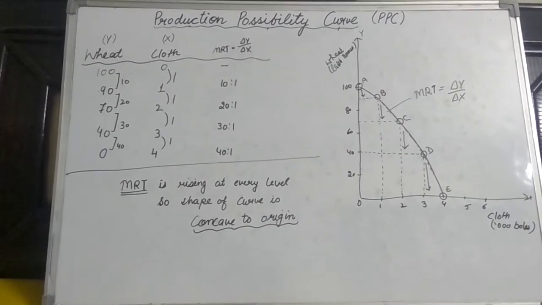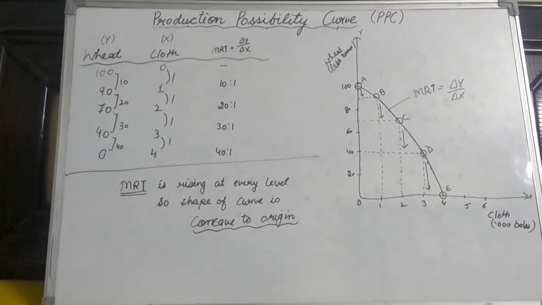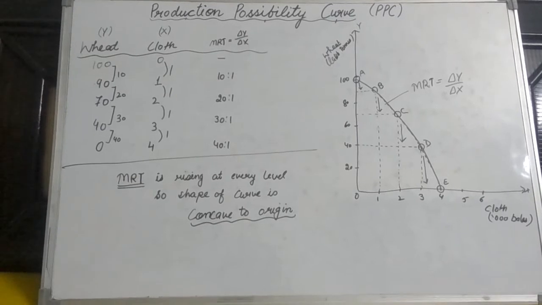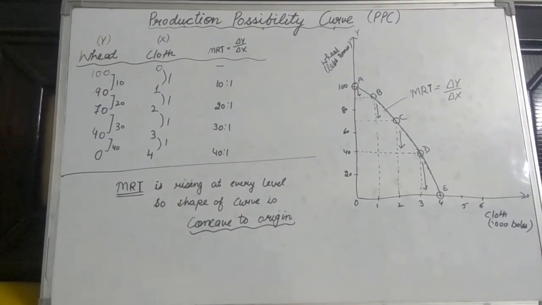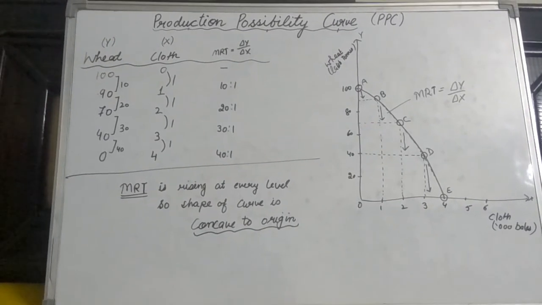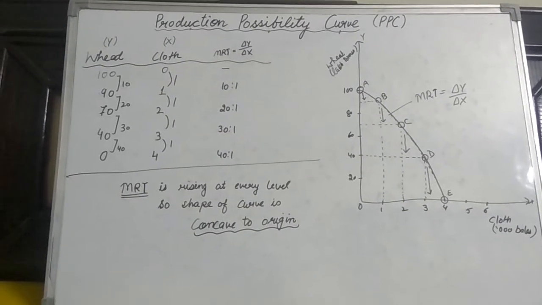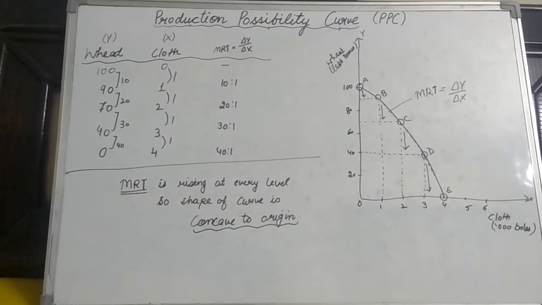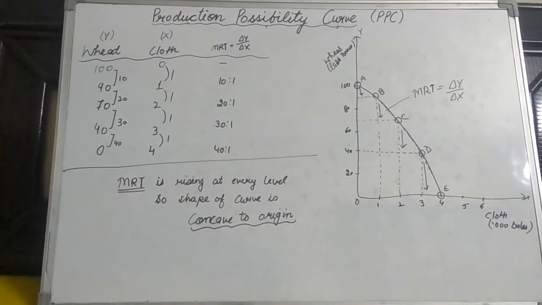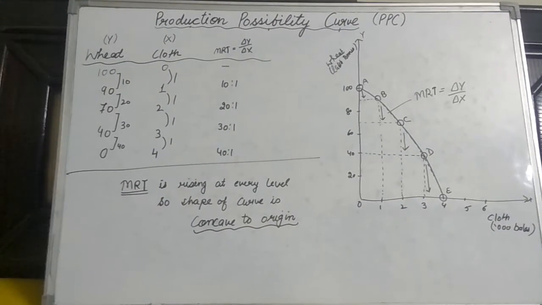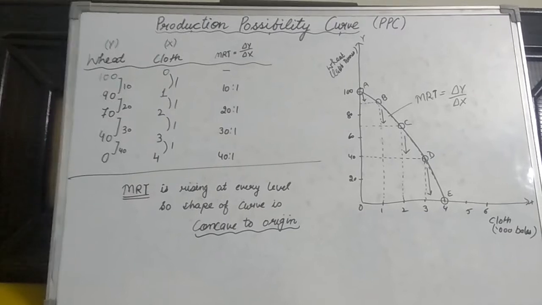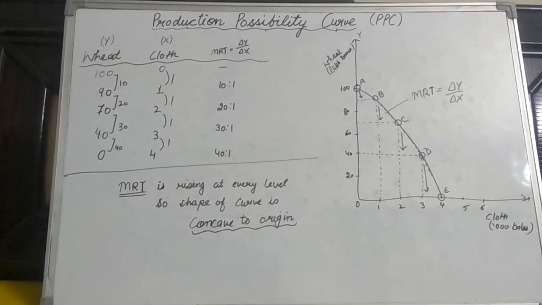With the values of this rate of change of wheat and cloth, we have calculated the value of MRT, termed as marginal rate of transformation, whose formula is change in Y upon change in X variable. By putting these rate of change values of Y and X, we have calculated the values of MRT. In the very first combination, this value is not identified.